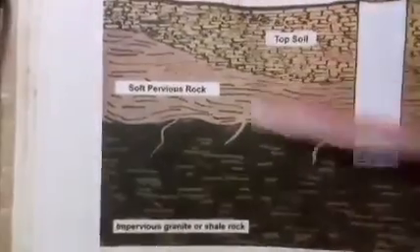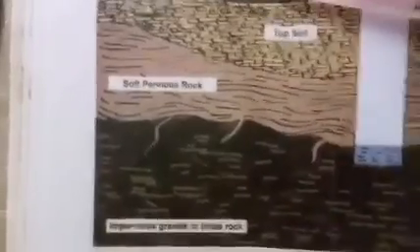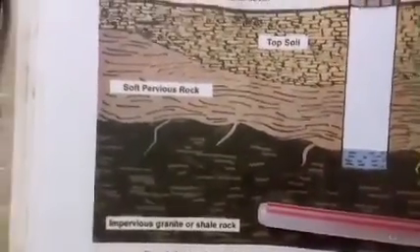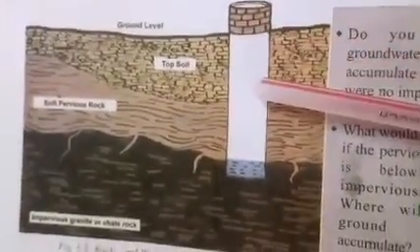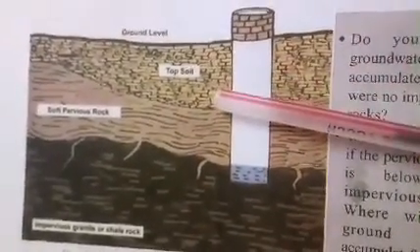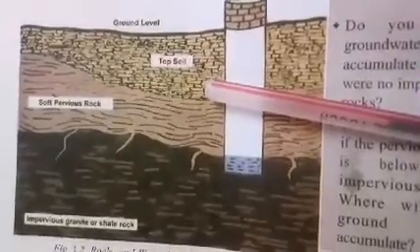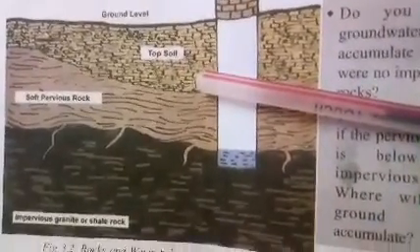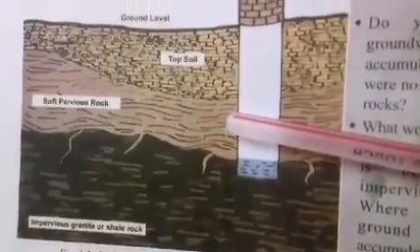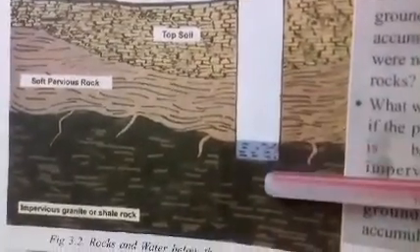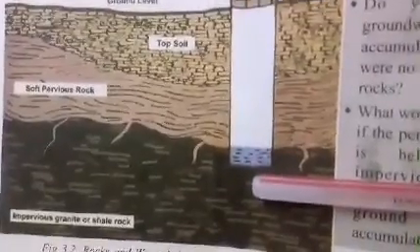So this is the structure of the underground. Here you can see a well. A well is made by cutting the upper layer of the soil, the ground level. Then the pervious rocks are also cut, reaching the hard impervious rock.